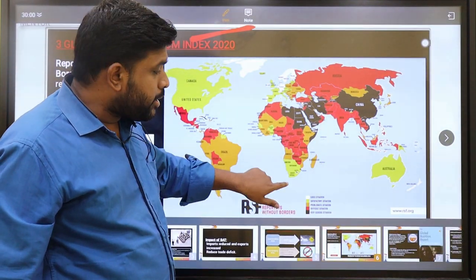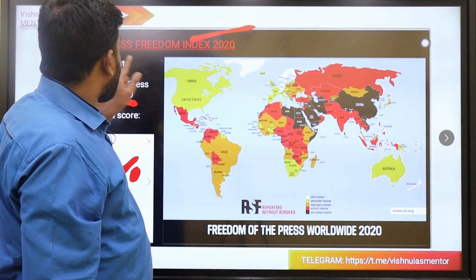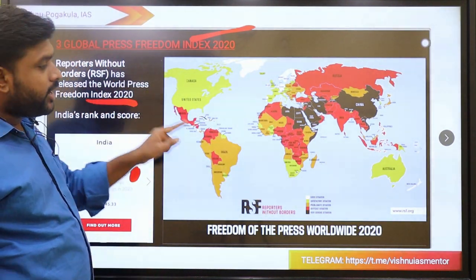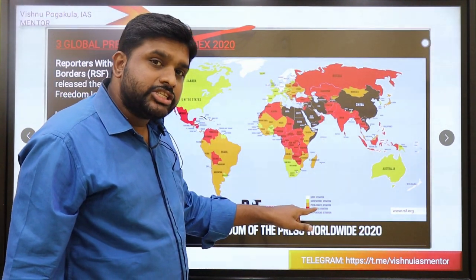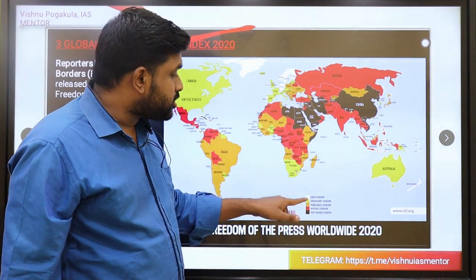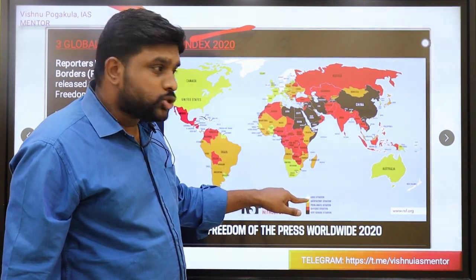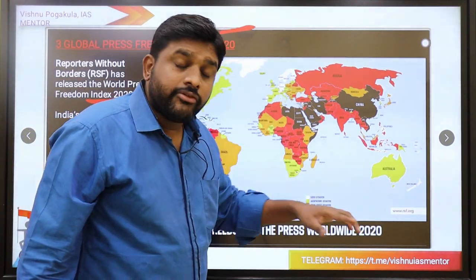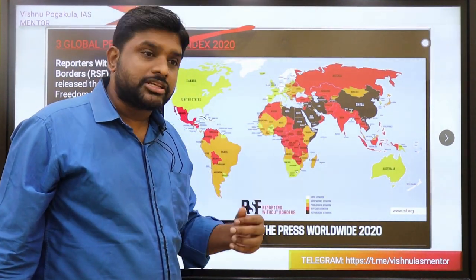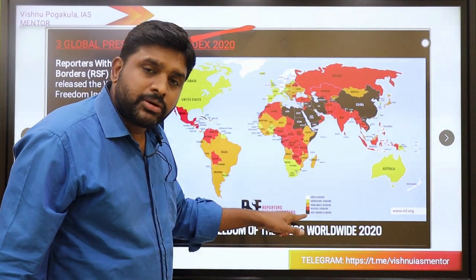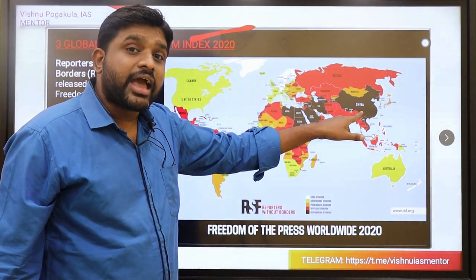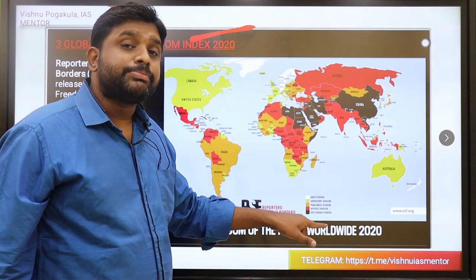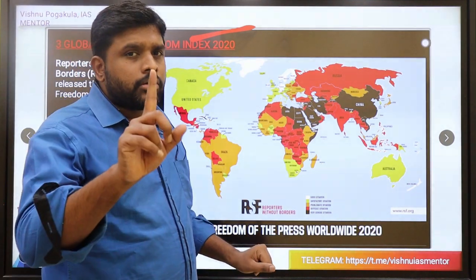From the prelims point of view, you have to remember what the situation in India is according to the Global Press Freedom Index. It is a difficult situation. Whereas white color is a good situation, like the Scandinavian countries and New Zealand, where freedom is enjoyed by the press. The worst performers are black in color. China is black in color, the worst performer with respect to press freedom.